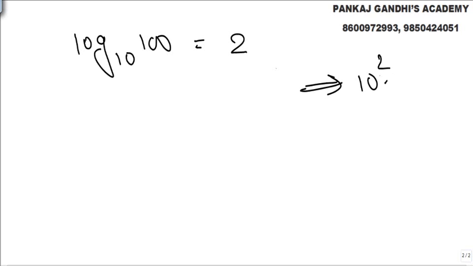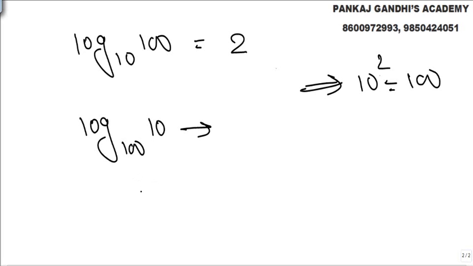So now furthermore, what we know is log 100 to the base 10. We know obviously 10 square is 100. That's how it works out. And if someone asks us log to the base 100 10, what all will come? So let's check out here. That will be 1 by 2.